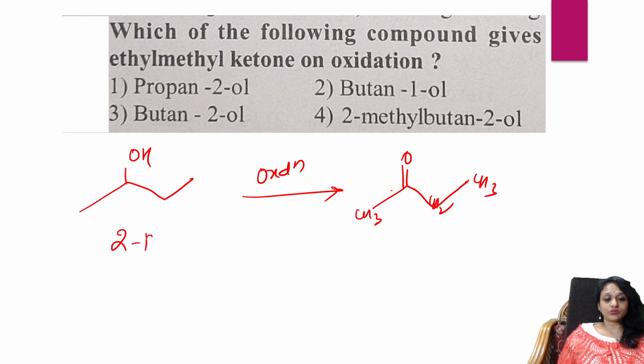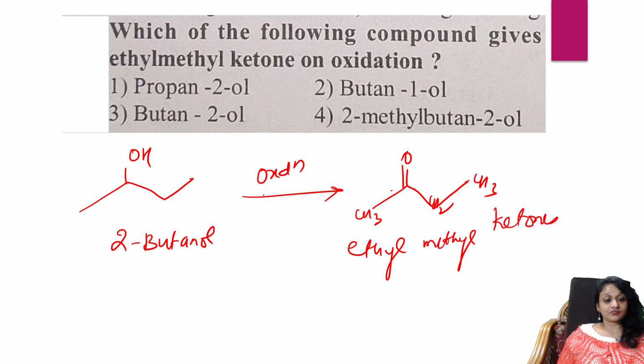So 2-butanol on oxidation gives me ethyl methyl ketone. Why? Because oxidation is addition of oxygen or removal of hydrogen. So 1, 2, 3, 4. I removed hydrogen from here and added oxygen. That is oxidation.